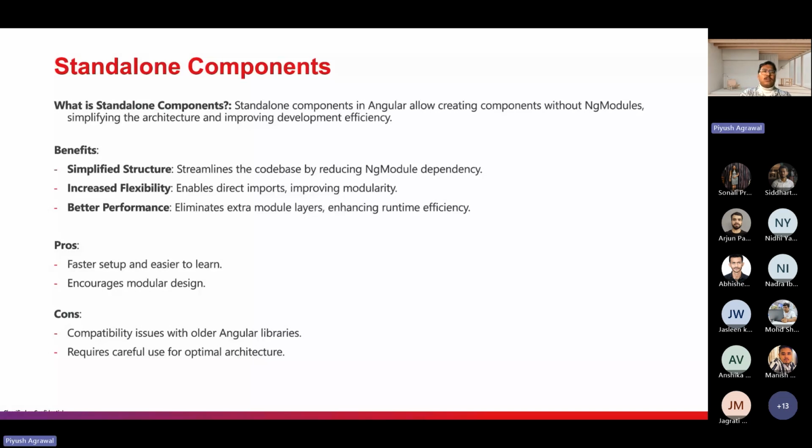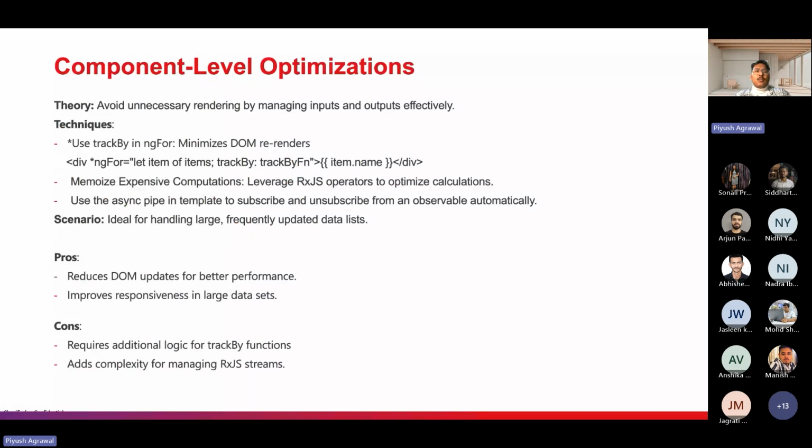Moving to next. Next is the component level optimization. In component level optimization, as a developer, we are every day showing lists, creating forms, handling async operations. In Angular, we are creating observables and subscribing to the observables to display the data in the view. So how can we improve that at the component level? First, we can use trackBy. TrackBy minimizes the DOM re-renders.